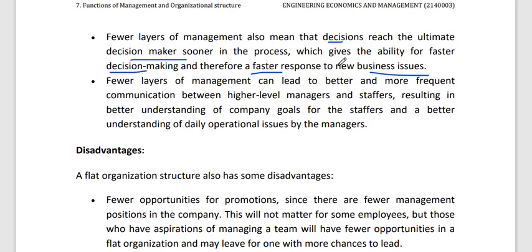business idea. Okay, and last, fewer layers of management can lead to better and more frequent communication between higher level and staff. Okay, so there are few layers, so the owner or CEO also talks with the staff and employees. Communication is frequent, resulting in a better understanding of company goals and objectives.